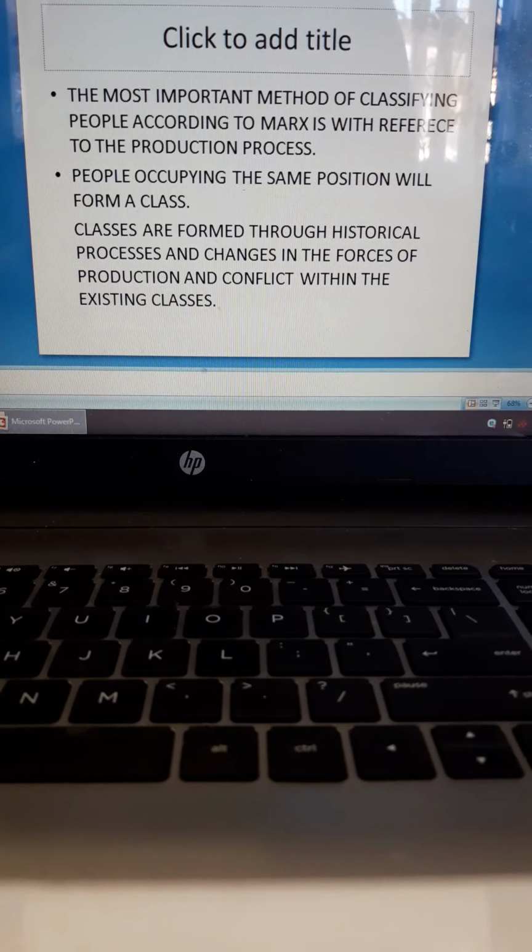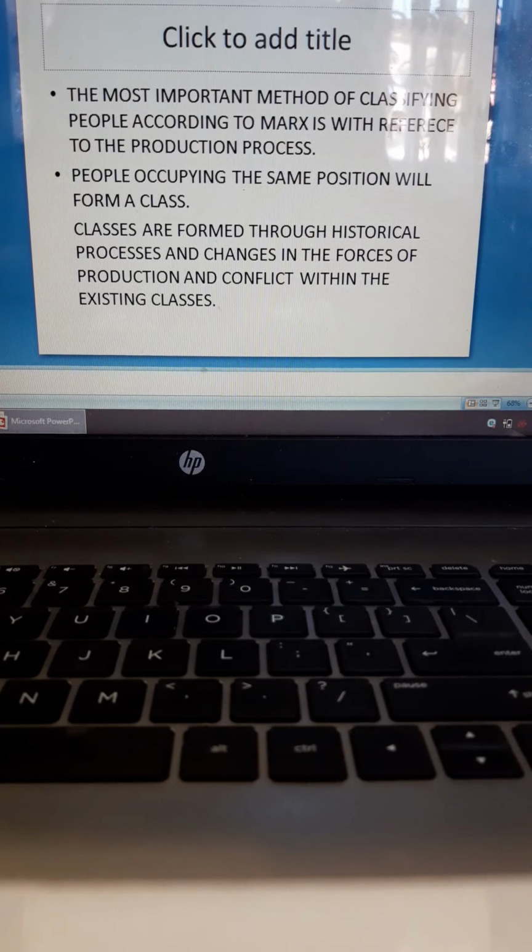So he says people occupying the same position will form a class. Suppose in a capitalist society there are the owners and there are the workers. These owners have the same status, right? And they own the same things. So they form a class. Whereas the workers who work under the owners, who are employed by them, they form a class. So that is how people form a class. How a class is formed depends upon their position, their status, and their ownership.